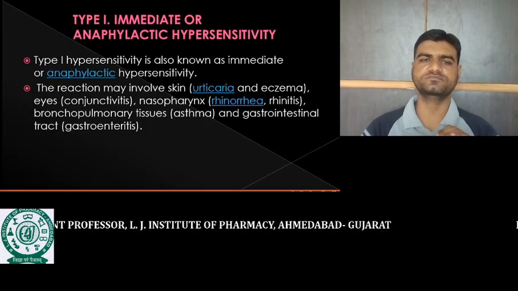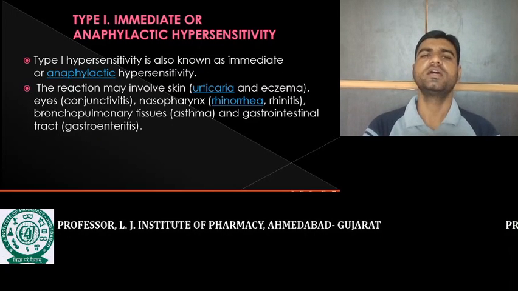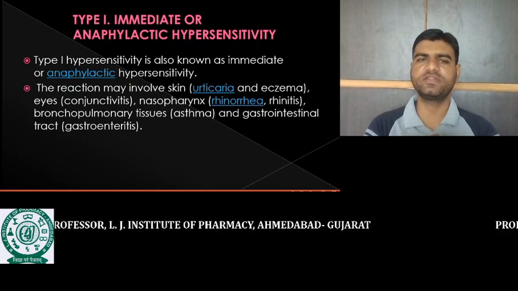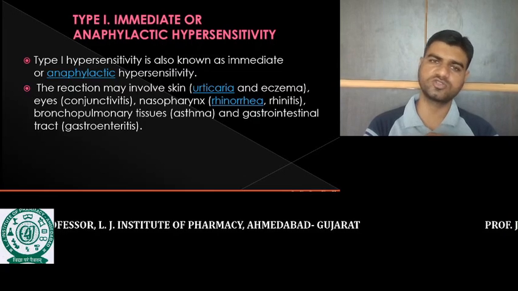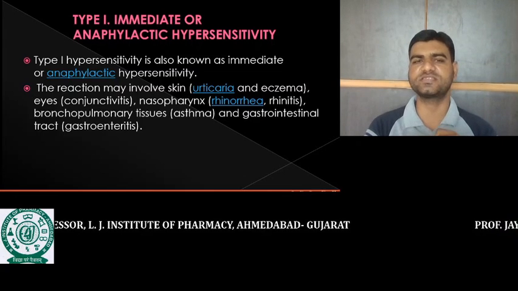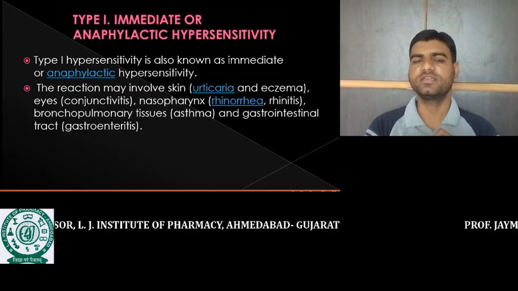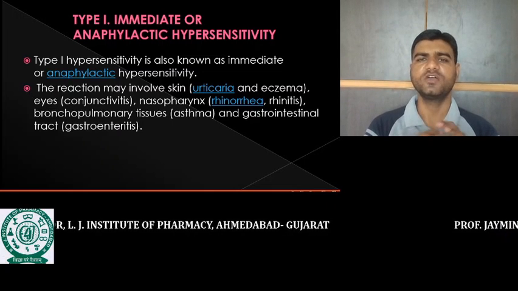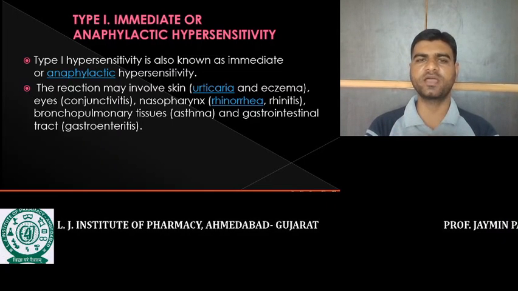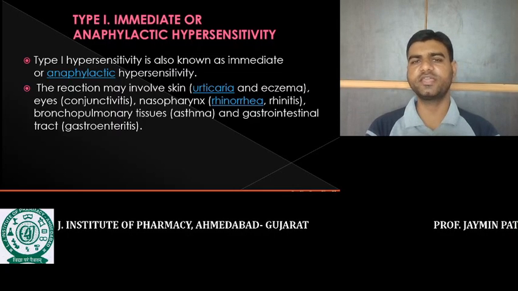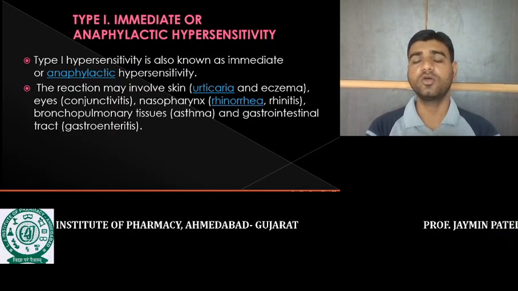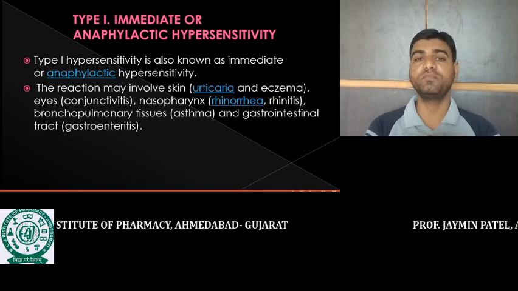So first one, that is type 1 hypersensitivity, the immediate hypersensitivity, also called the anaphylactic hypersensitivity. Now here, if we talk about which types of hypersensitivity may occur, over the skin urticaria is there, eczema may occur. In the eye conjunctivitis may occur.